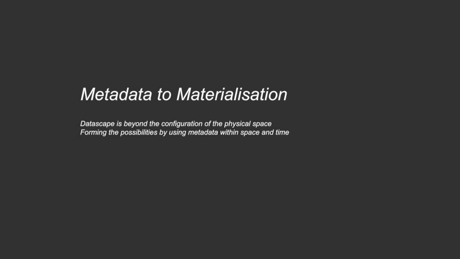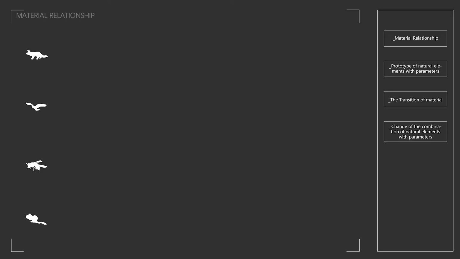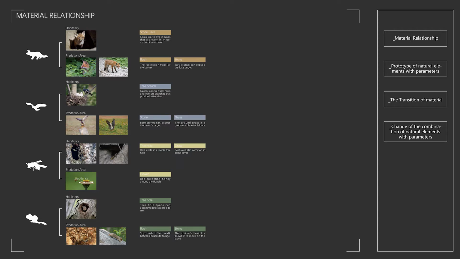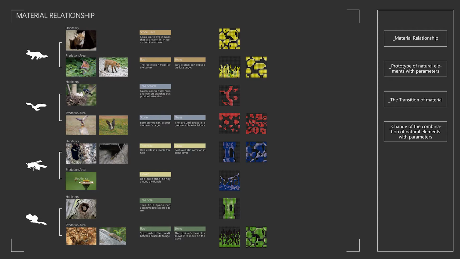In the last step, we try to materialize from the metadata. Under the influence of time and space quality, we predefine the urban surface and explore the spatial proposal under the joint decision-making by multi-intelligence. We analyze the behavior patterns of different species. Hunting, inhabiting, and moving of animals match various material preferences. Under the guidance, we explore the classification and the connection of different materials.